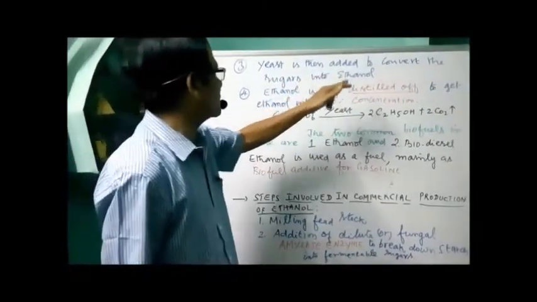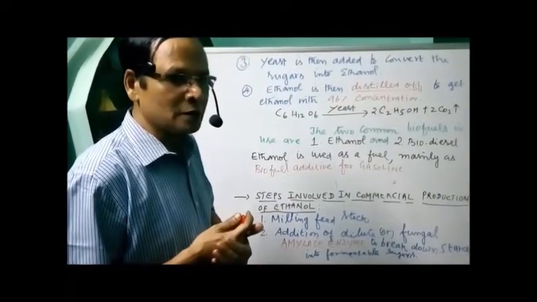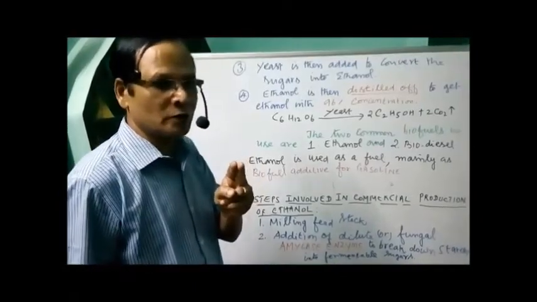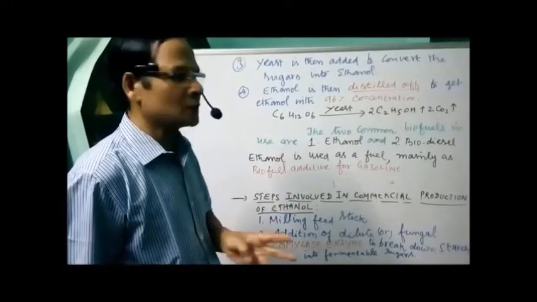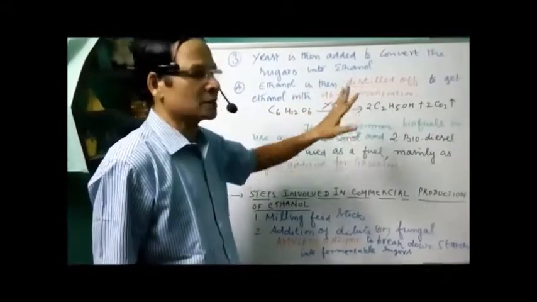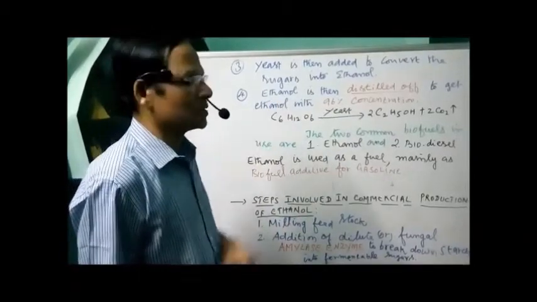Yeast is added to convert the sugars into ethanol. We have just produced ethanol, which is not pure. So ethanol is then distilled off, because to get the spirits we need 2 steps: fermentation followed by distillation. To get ethanol with 96% concentration, 100% is not achieved, we are getting 96% concentration.